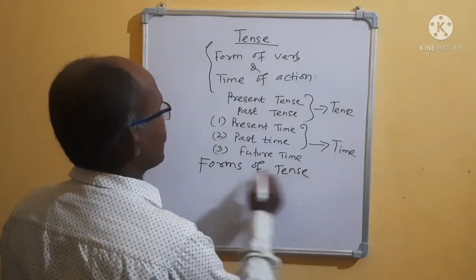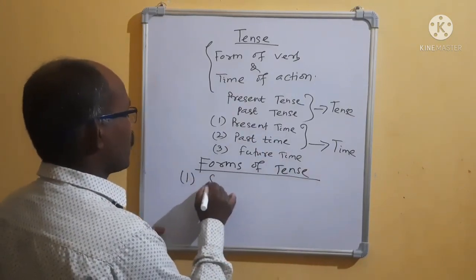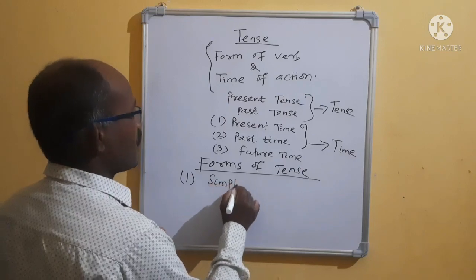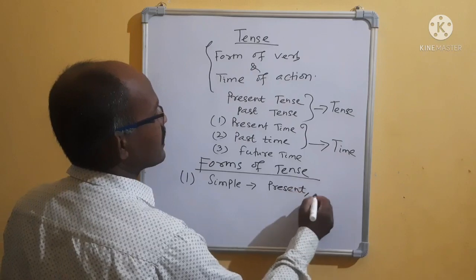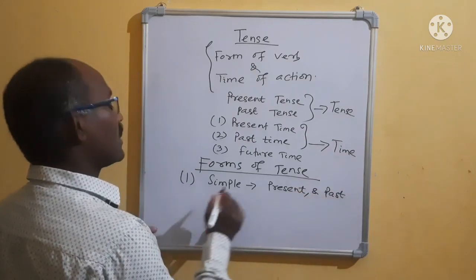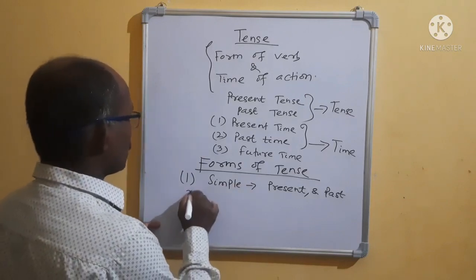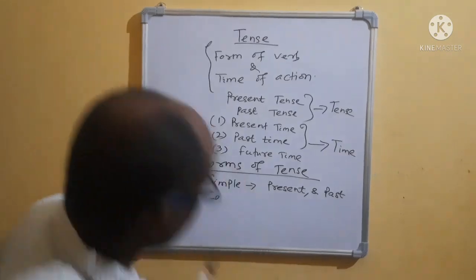Then come to the forms of tense. How many forms are there? If we know, then it will be easy. Number one is the simple form, which may be in present and past. Then come to continuous or progressive. You can remember progressive.